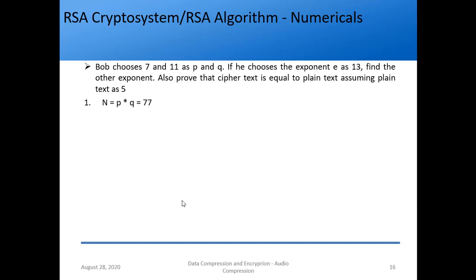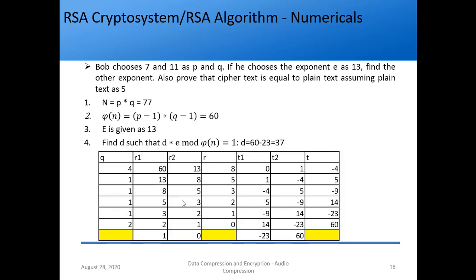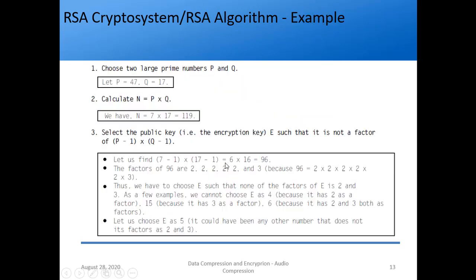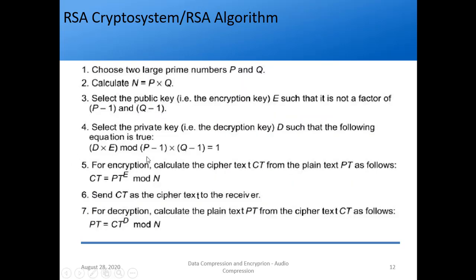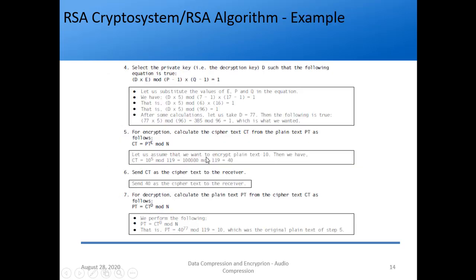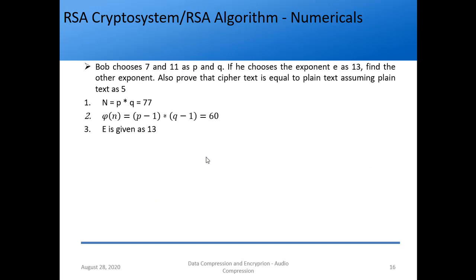So we have taken some numericals, and you can again refer to this. What is the important thing? We saw this equation, d times e mod (p minus 1)(q minus 1) is 1. So a into b mod n equal to 1 is nothing but multiplicative inverse. So d and e are multiplicative inverses of each other. If you know e, you can find d. If you know d, you can find e. Obviously you should know n also. So that's what is done here.